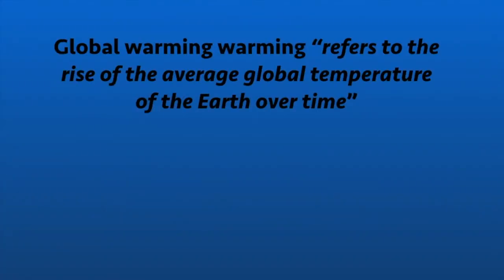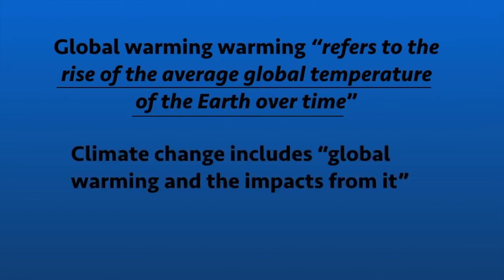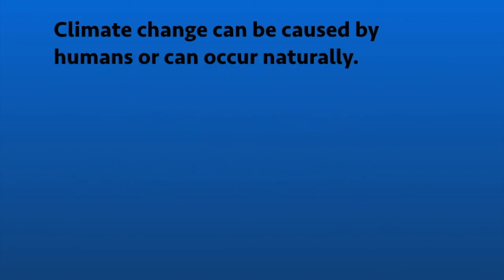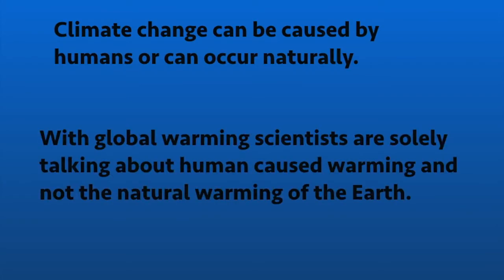Global warming refers to the rise of the average global temperature of the Earth over time, whereas climate change includes global warming and the impacts from it, like melting glaciers, rising sea levels, and extreme weather events. Climate change can be caused by humans or can occur naturally, like for example the ice ages. With global warming, scientists are solely talking about human-caused warming and not the natural warming of the Earth.